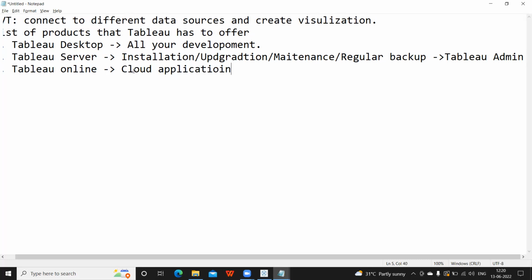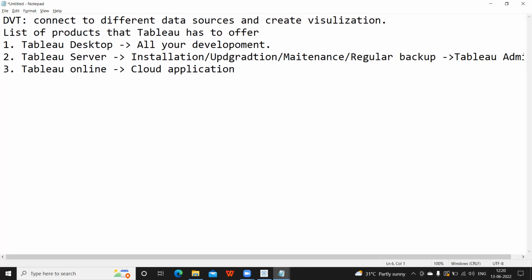Which means you need not worry about installation, upgradation, maintenance, all this will be taken care of by Tableau directly. From a developer's perspective, it does not matter whether you're logging into Tableau Server or Tableau Online, everything will remain the same. The interface will remain the same.